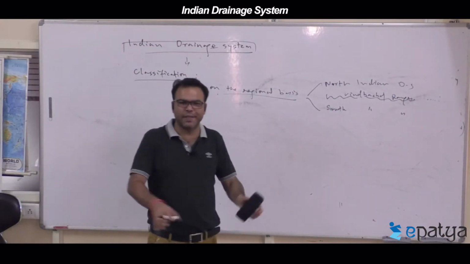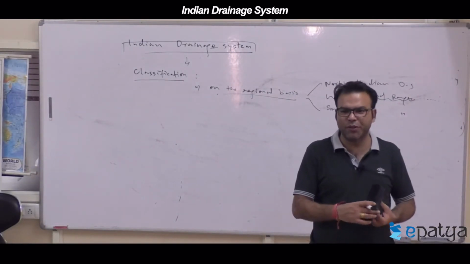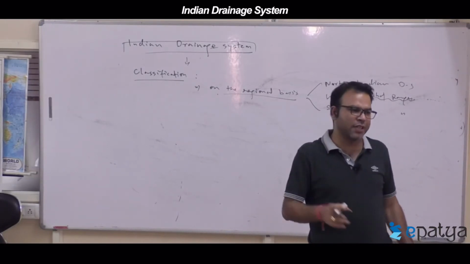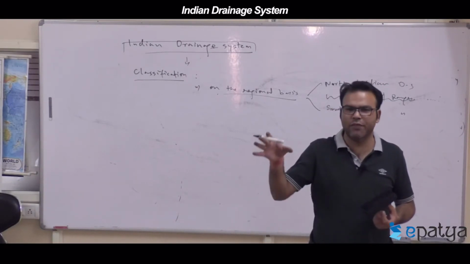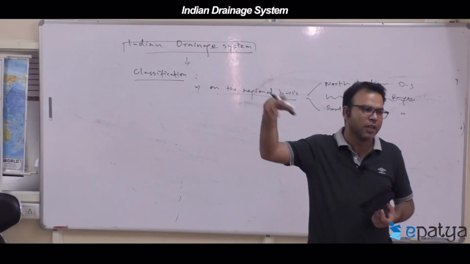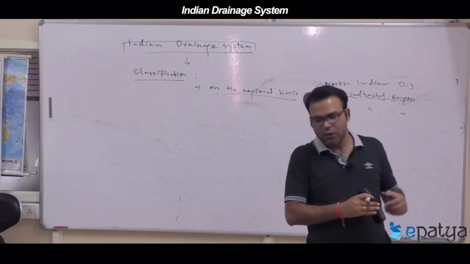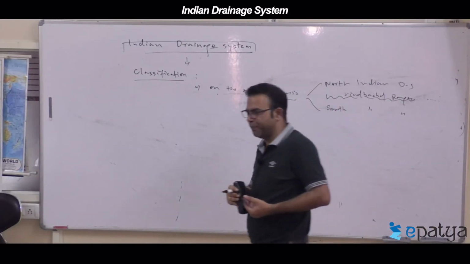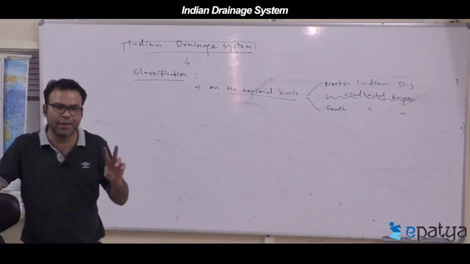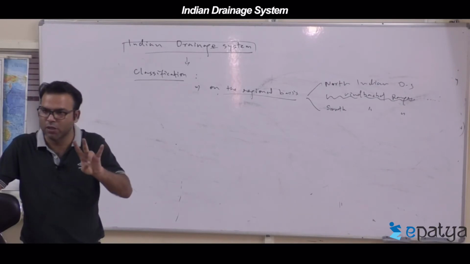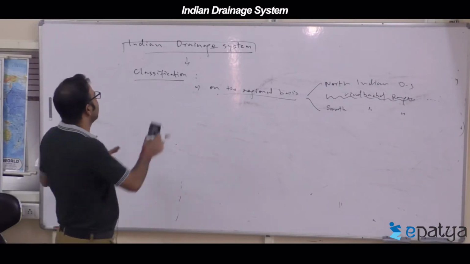So which is the best from the geography point of view, which even the government of India follows? The first classification, Himalayan and peninsular drainage system. And the second is for the water resource ministry, which goes with this catchment area concept. Now the Himalayan drainage system. We are going on two drainage systems: one is Himalayan, second is peninsular. So the characteristics, now this heading is the Himalayan drainage system.